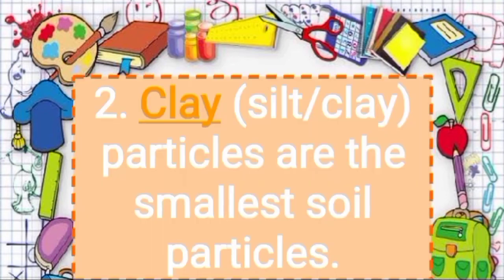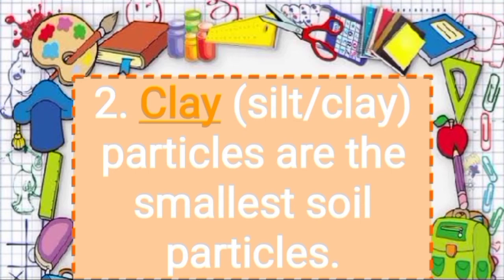Now let's understand the second fill in the blank. Dash, first option silt, second option clay, particles are the smallest soil particles.